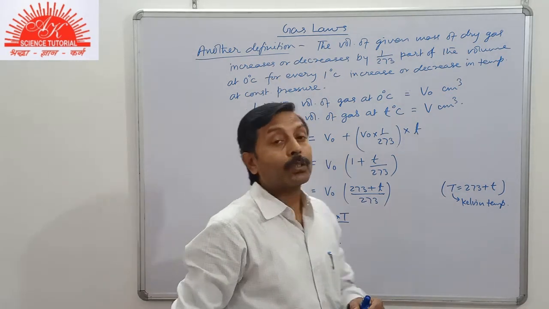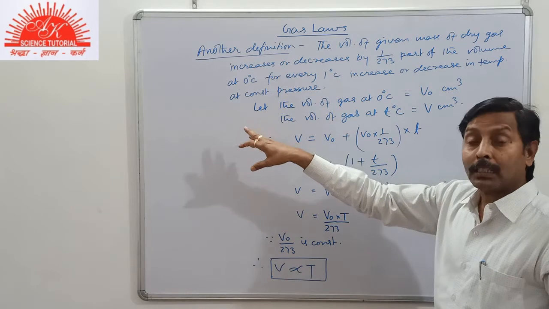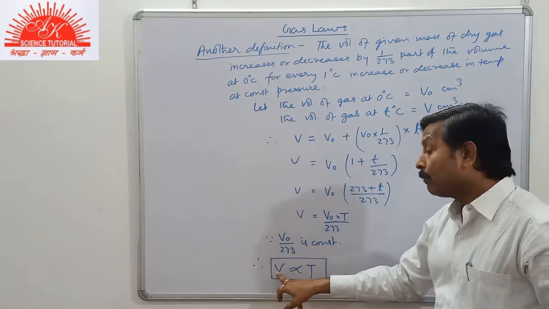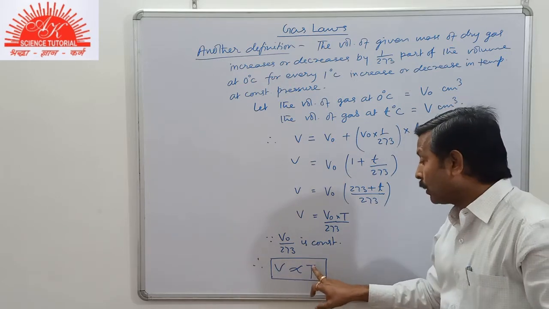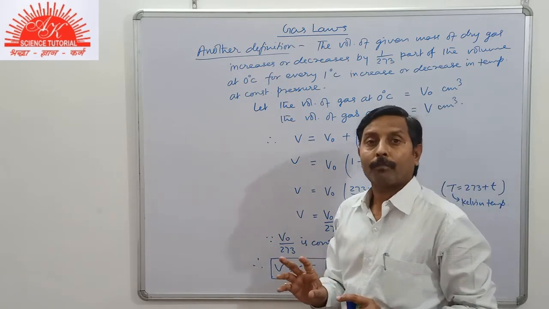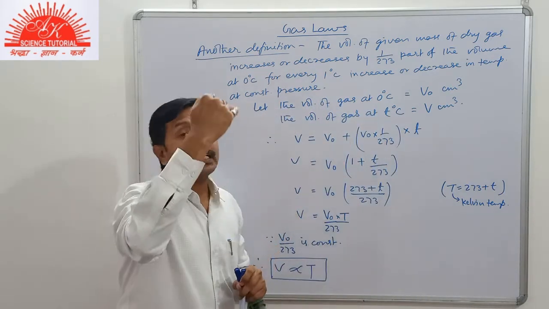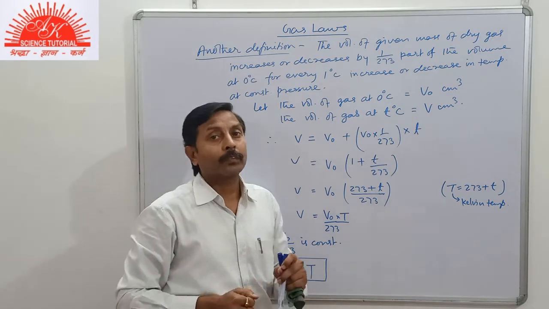Now we see, students, that it explains the Charles law given in the first definition, that is, the volume of a given mass of dry gas is directly proportional to the absolute temperature. Clear, students? Since temperature is increased, the volume goes on increasing.